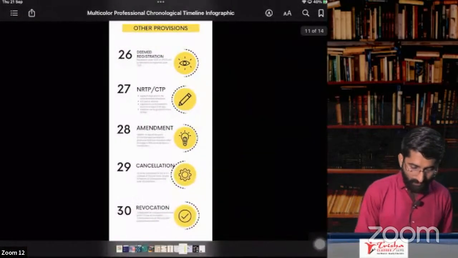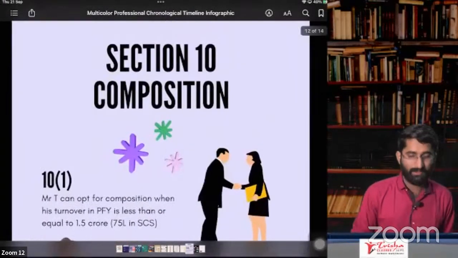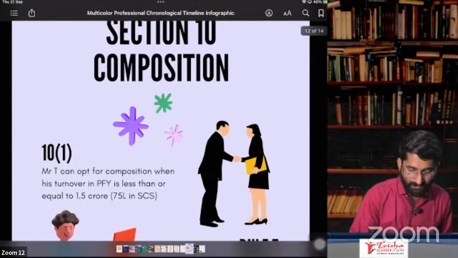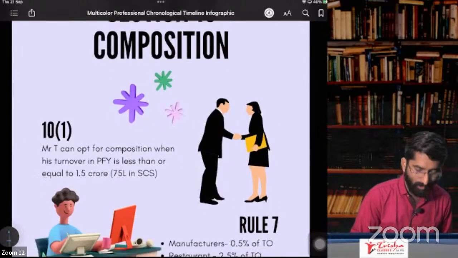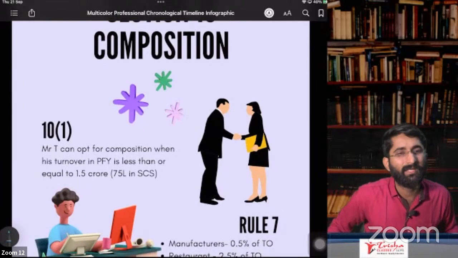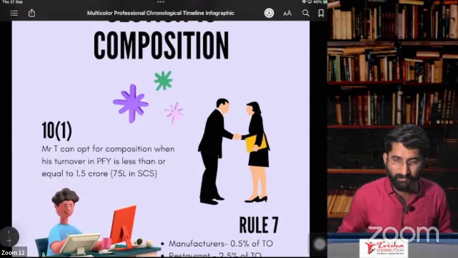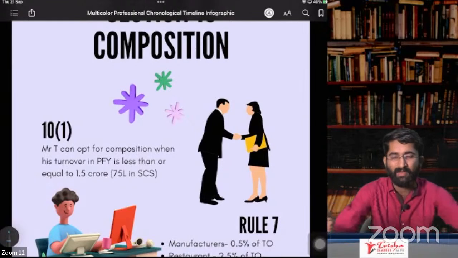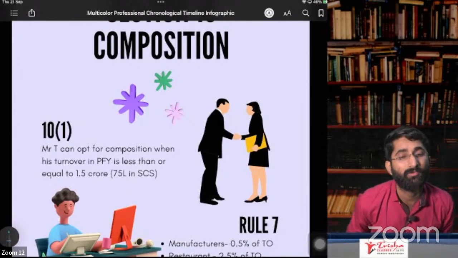Now we are going for composition registration. Section number 10 is about composition. Shall we start? Yes, sir. We'll start. Composition. Sir, who is a composition dealer? See, normal registration is for the big people. Normal registration is for if your turnover is more than 1.5 crores. Then you have to go for normal registration.